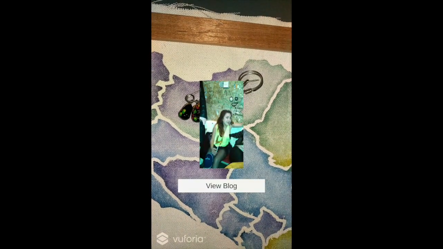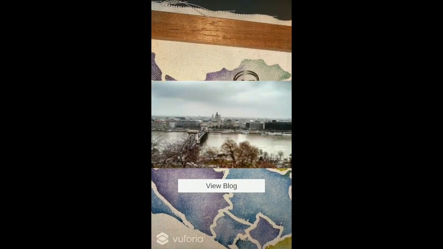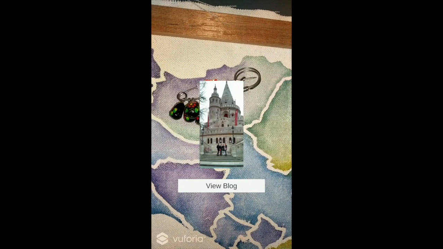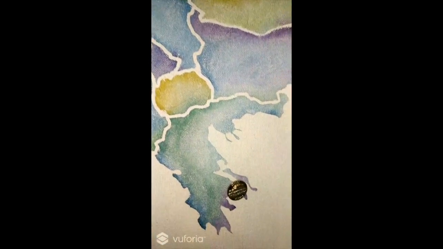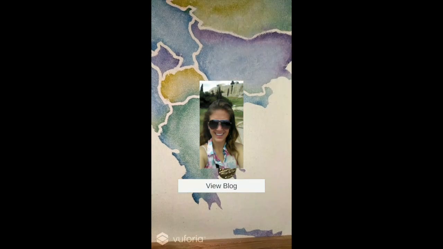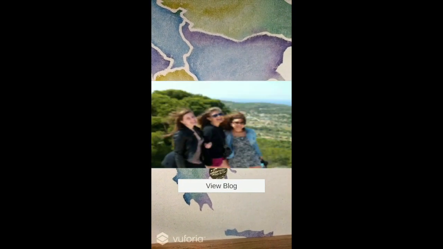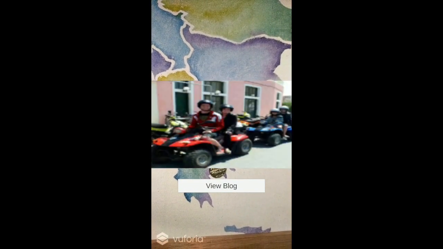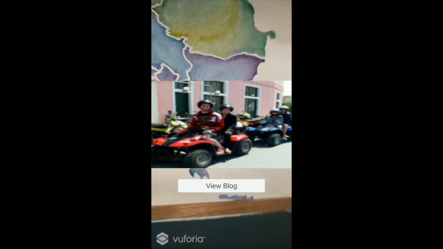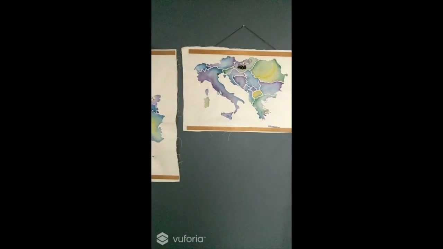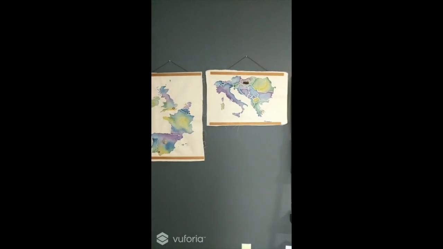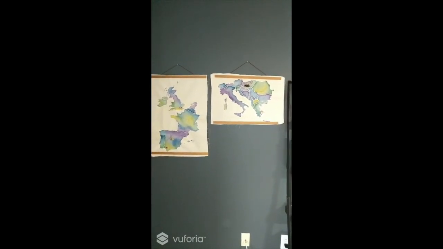Here are my pins from Budapest. And lastly, my pin from Athens, Greece. The application still has some room for improvement in terms of photo quality and stability, but in general, it's a wonderful way for me to share my travel stories with others.